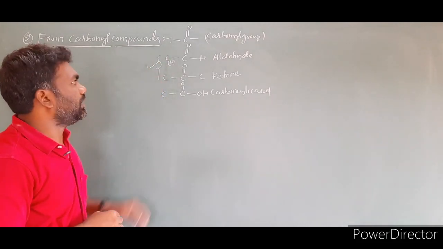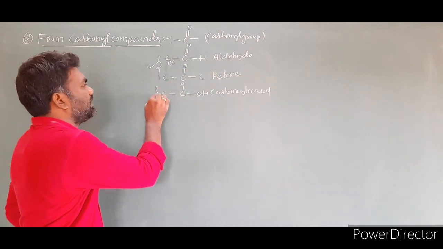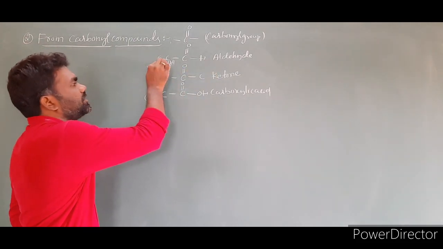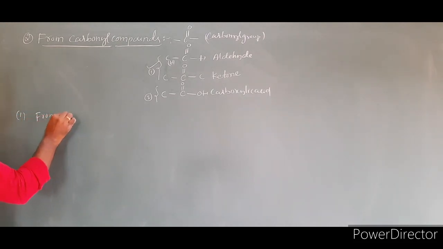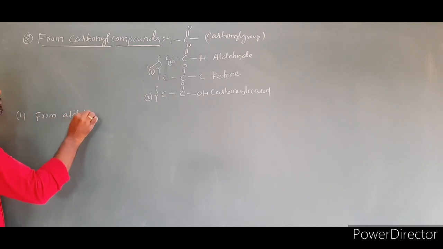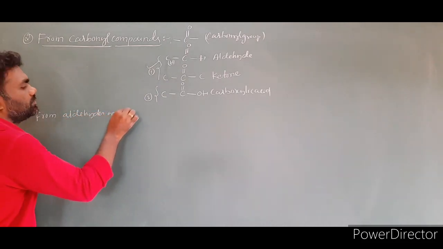Preparation of alcohols from aldehydes and ketones. This is the first method, and carboxylic acid I am taking as the second method. So the first method I am taking from aldehydes and ketones.